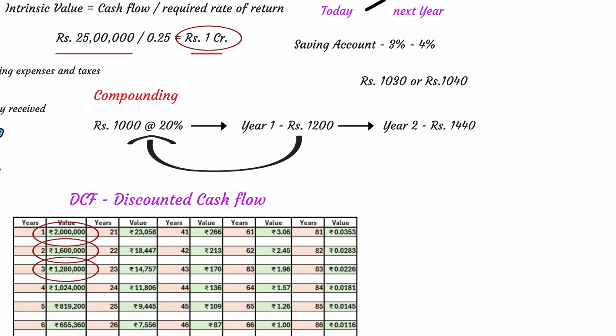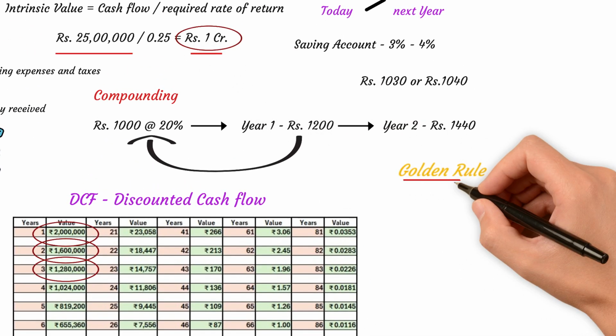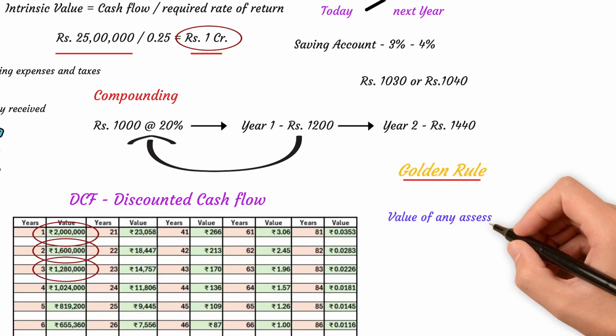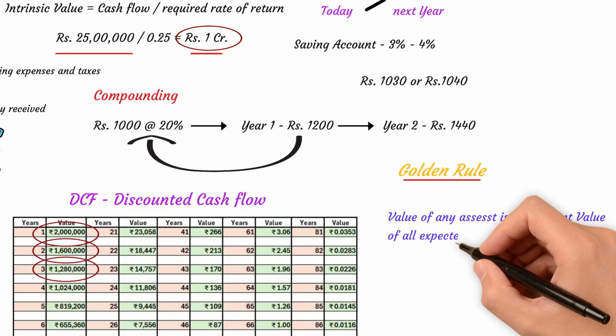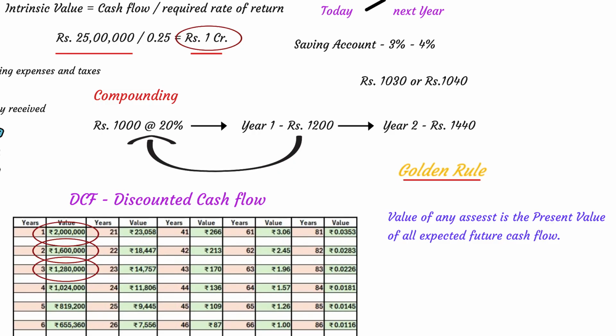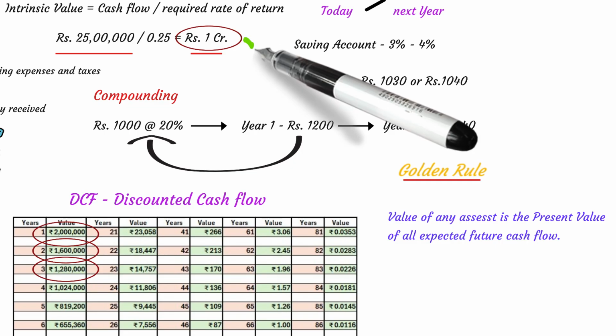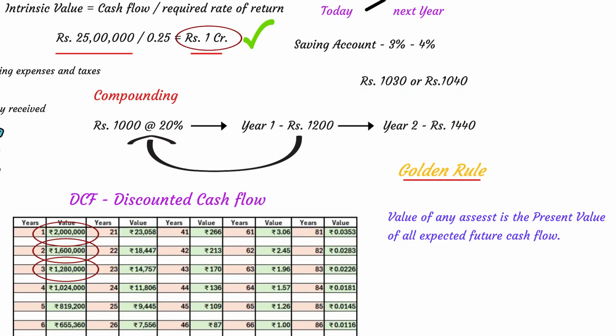This brings us to the golden rule of valuation. The value of any asset is the present value of all expected future cash flows. Had I said this in the beginning, it might have sounded very complex. But now it's very easy to understand. In our case, the value of the cafe is simply the amount we are willing to pay today in exchange of the future cash flow it will generate.